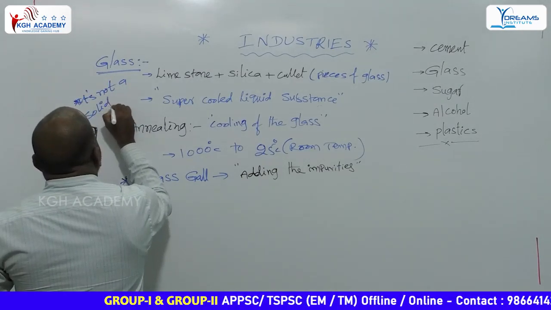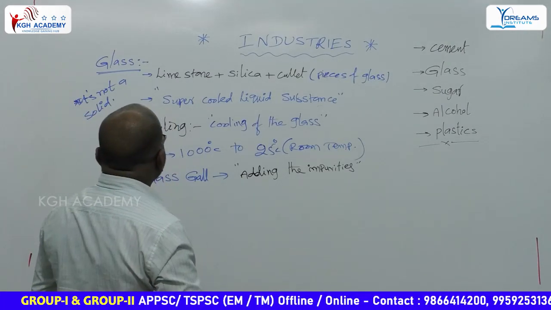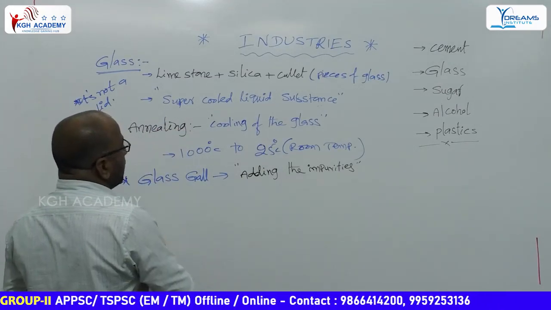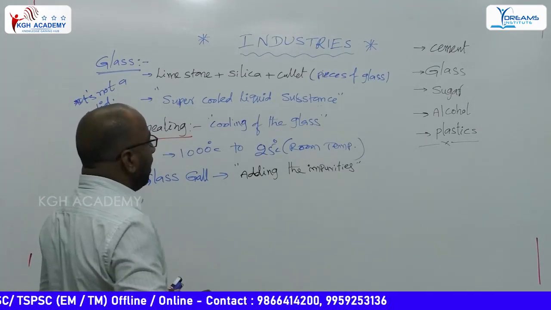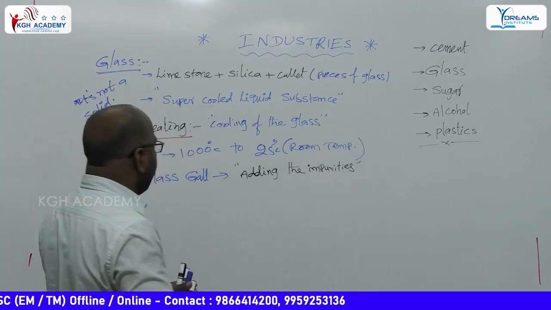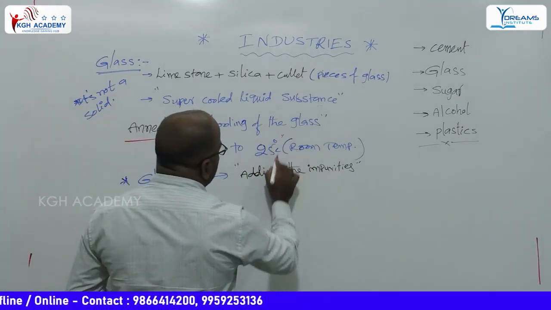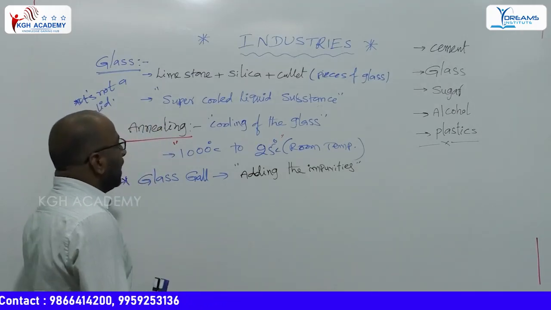It is a super cooled liquid substance. Annealing is the process of cooling of the glass. Generally, it is cooling from 1000 degrees Celsius to room temperature, or up to 25 degrees Celsius.